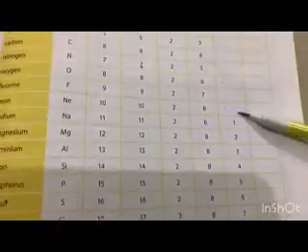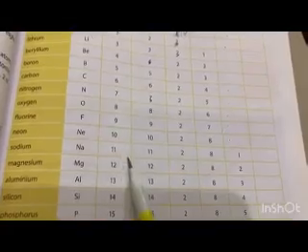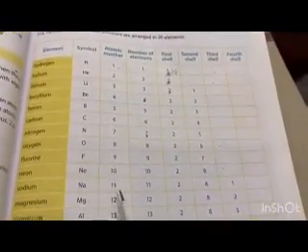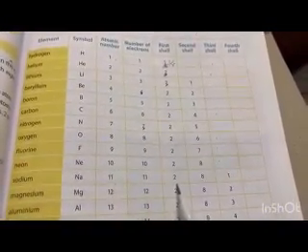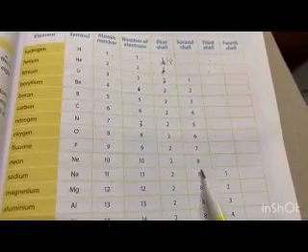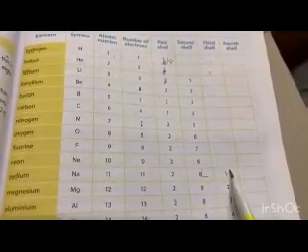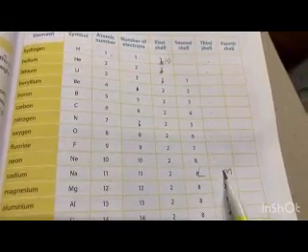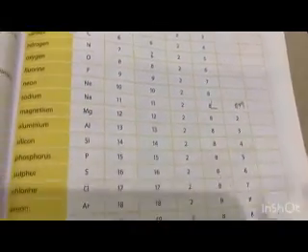For example, in sodium, because the atomic number is 11, 2 will go in the first shell, which is the K shell, 8 will go to the second shell, which is the L shell, and 1 will go to the M shell, which is the third shell, and so on.